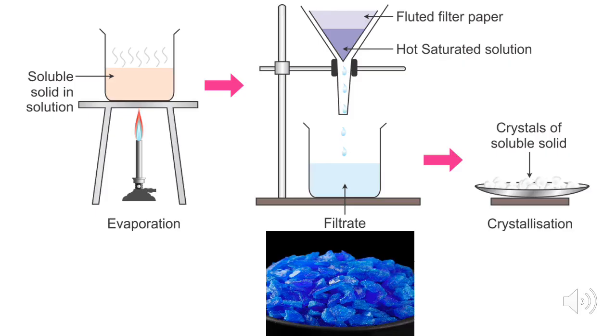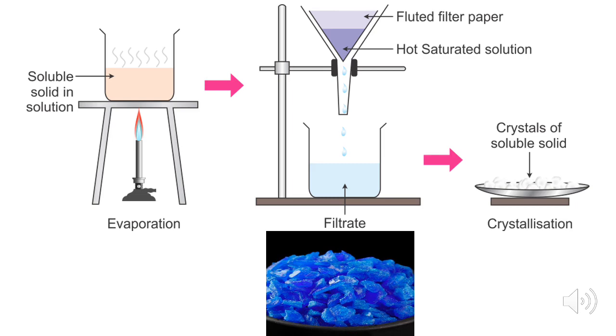So students, here is one more example of physical change, that is crystallization. What is crystallization? Large crystals of a pure substance can be formed from their solution, and it is an example of physical change. So, how can we prepare the crystals? Take some water in a beaker and add a few drops of dilute sulfuric acid in it. Now start heating that solution, and when the water starts boiling, add copper sulfate powder while stirring it continuously.